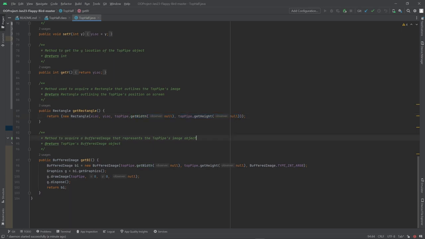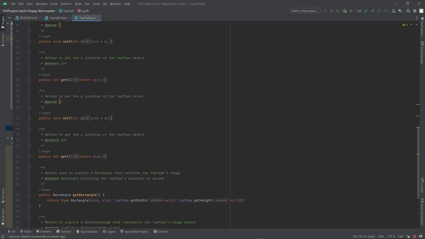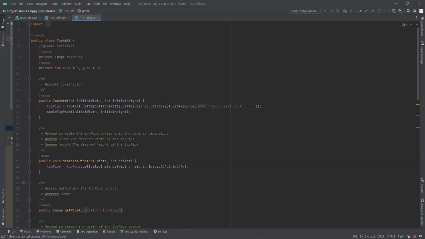And lastly is the buffered image, which will then return the top pipe image with everything completed. We use the buffered image get BI, which stands for buffered image, and lastly we return the buffered image, which will then finally return the top pipe image for us. That's all from me. Thank you.